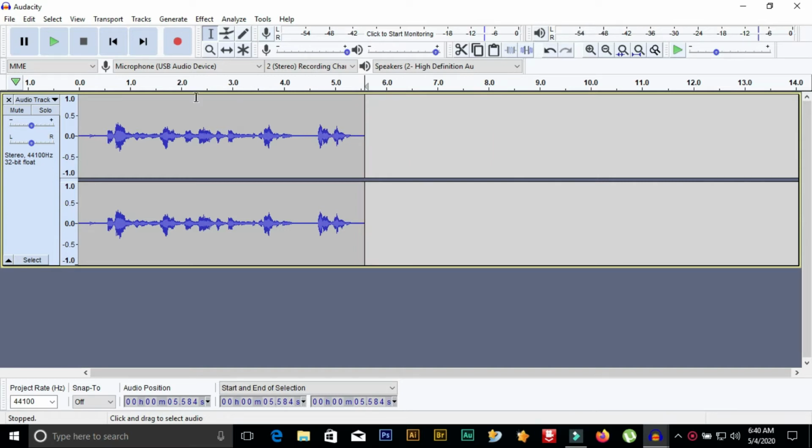The next thing is that if you want to record more audio, you just need to click the record button again, and it automatically links with the older audio.